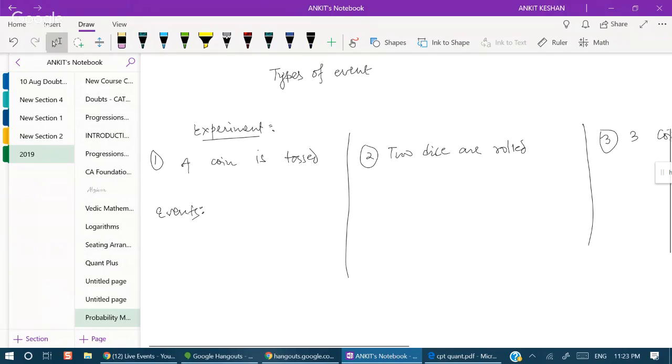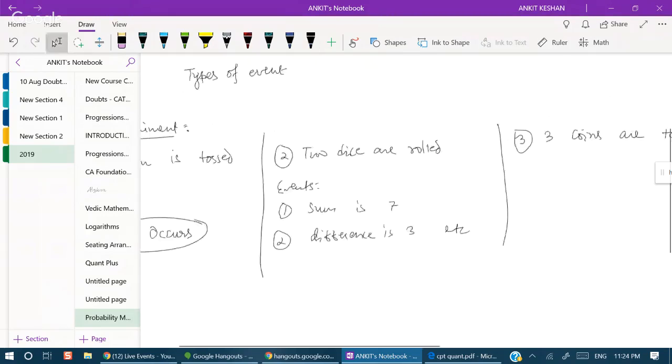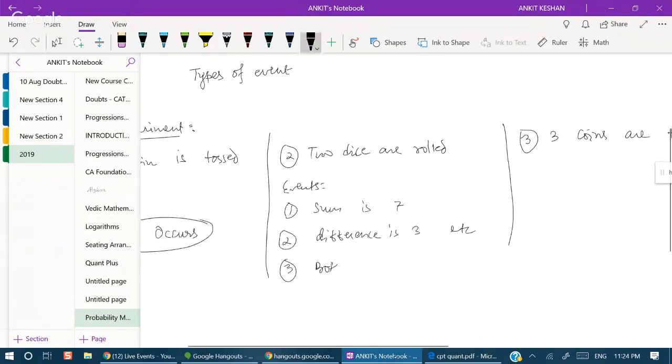And events: head occurs. Head occurs is an event. Other events: sum is 7, difference is 3, etc. Or we can say both numbers are the same.